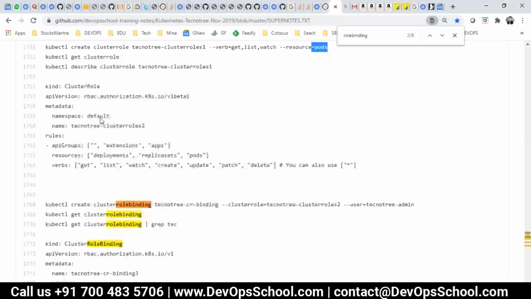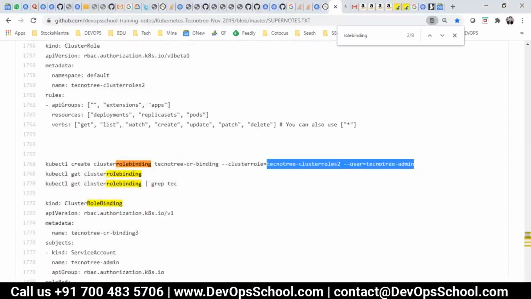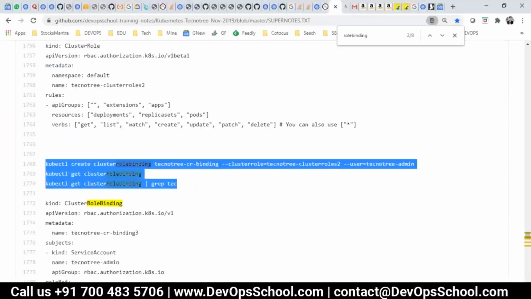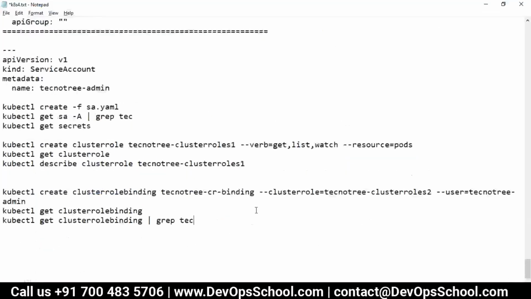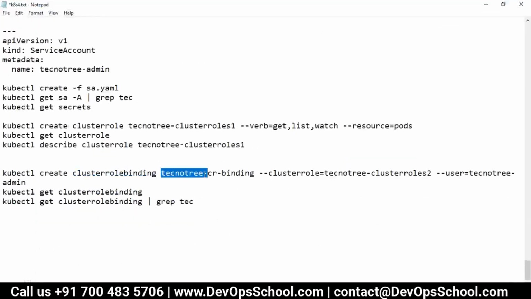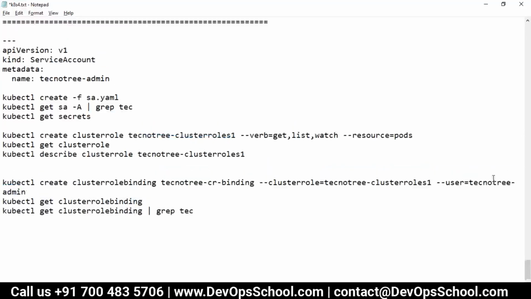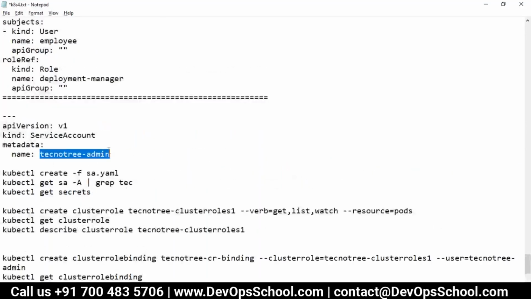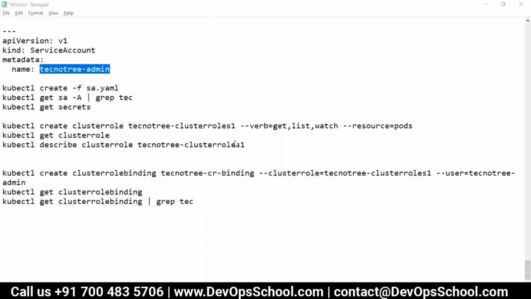Now I'll do the binding. So how do you do the binding? Through the command line. This is the bind. You can have a YAML file also, but I'm just giving you the command line, so you'll get comfortable with the command line also. So this is, see, cluster role binding. What is the name of the binding? What role do you want to bind? So cluster role. See, this name is not correct. So here it should be this one. Okay. And which user? I forgot the user. Technotree admin. So I think it's correct.